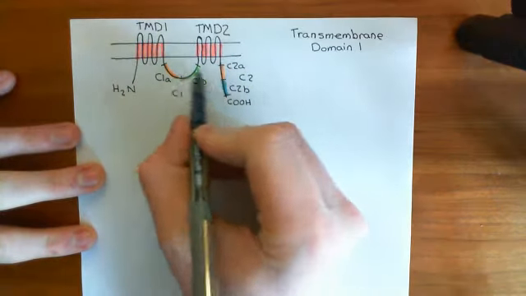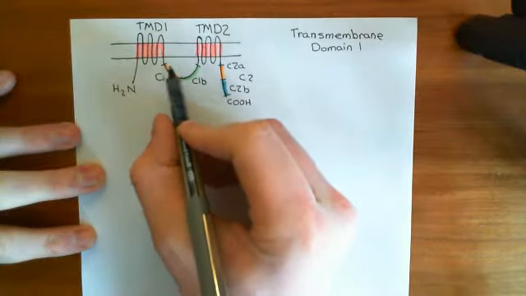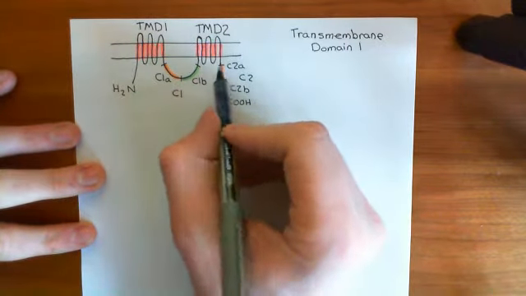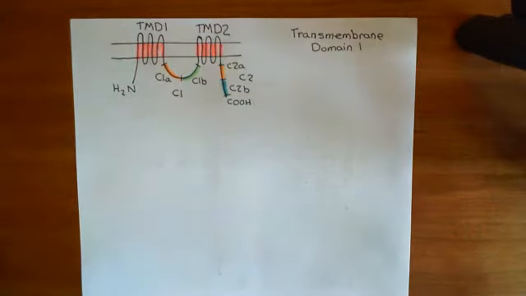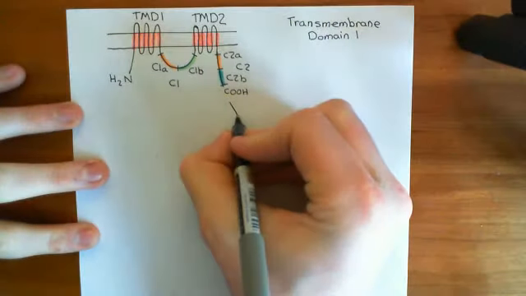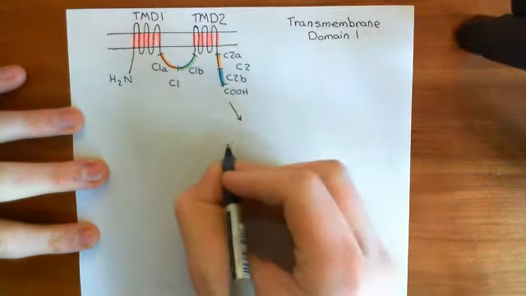That's why I highlighted both of them in the same color. So in order to activate this enzyme, you need to bind C1a with C2a, and when they come together, that will then make the active adenylyl cyclase enzyme, which will catalyze the cyclase reaction.